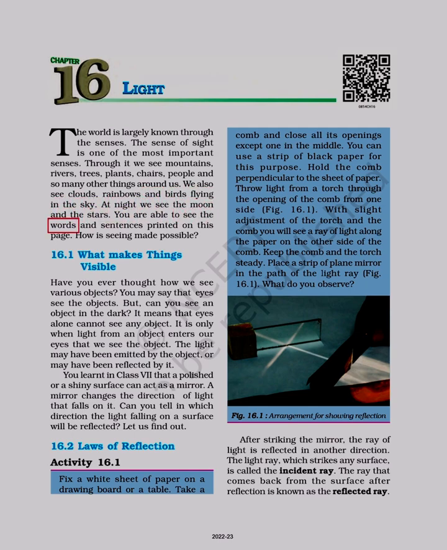At night we see the moon and the stars. You are able to see the words and sentences printed on this page. How is seeing made possible? 16.1 What makes things visible? Have you ever thought how we see various objects? You may say that I see the objects.